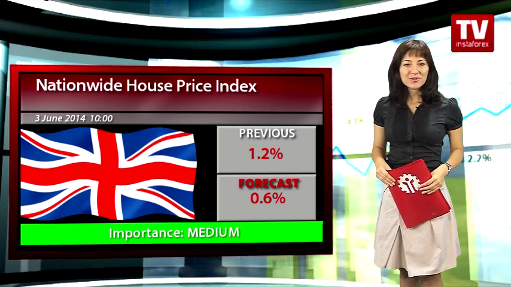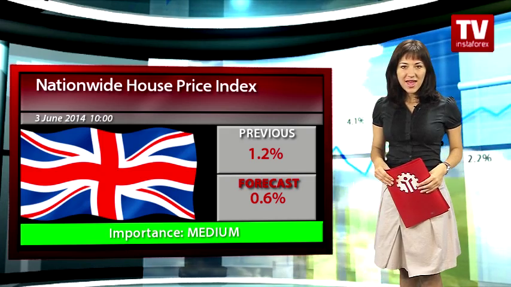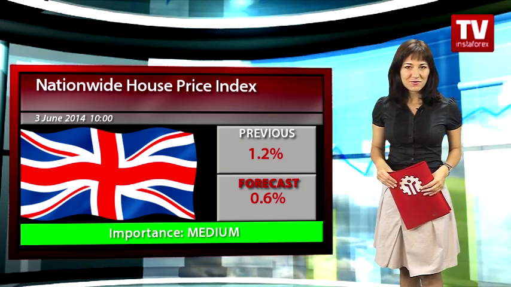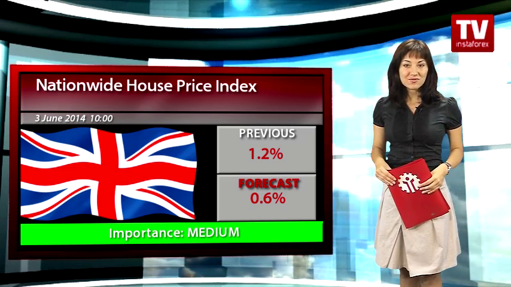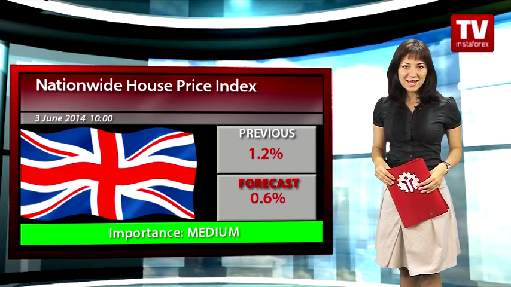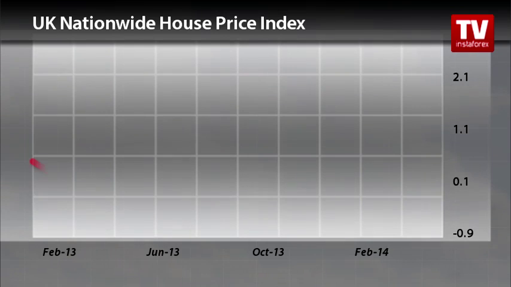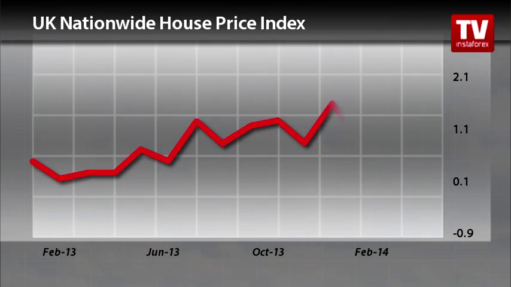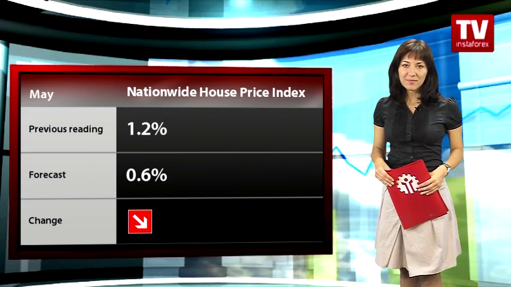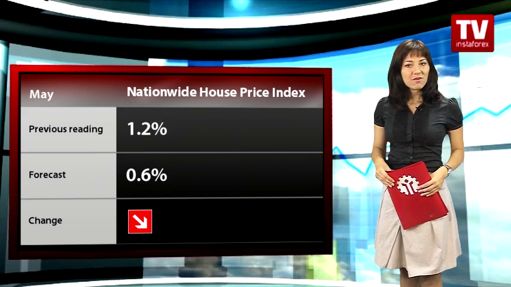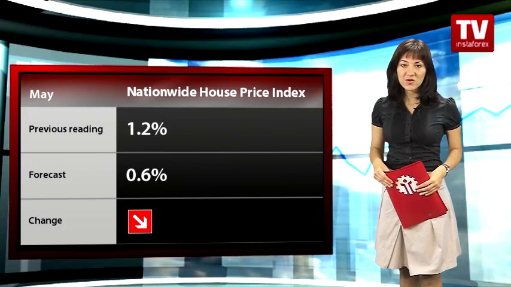Analysts forecast a 0.6% increase from April and a 10.9% rise from May of 2013. In the previous month, house prices rose on the back of the strong demand in the housing market. Low mortgage interest rates, credit availability and the positive economic outlook result in an increased demand for housing. Nevertheless, the market still has insufficient supply, thus stoking concerns over a potential housing bubble in the UK.